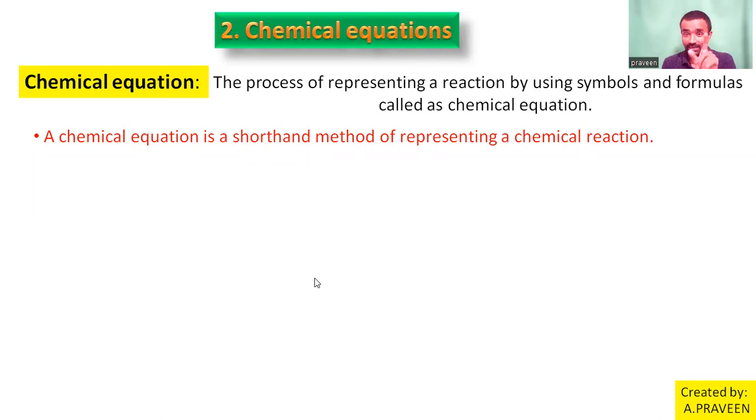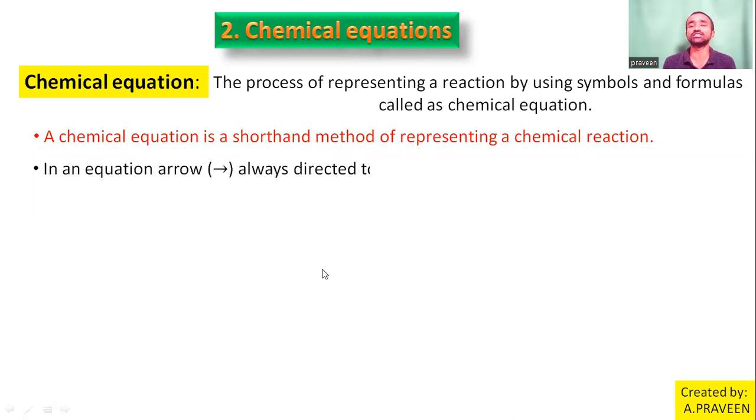Here, reactants and products are both separated using a symbol called an arrow. That arrow is always directed to indicate the change, towards the change. Always the arrow is directed towards the change, right?